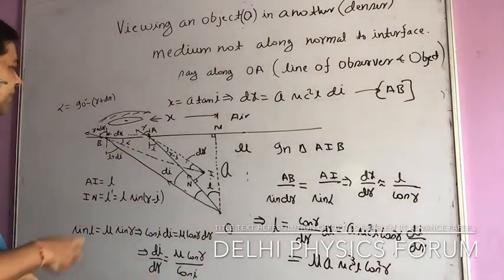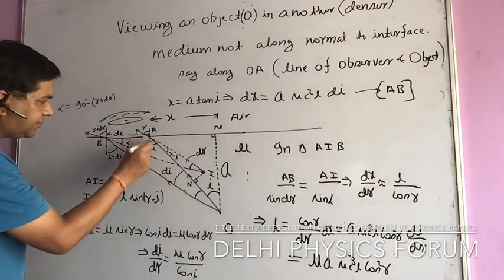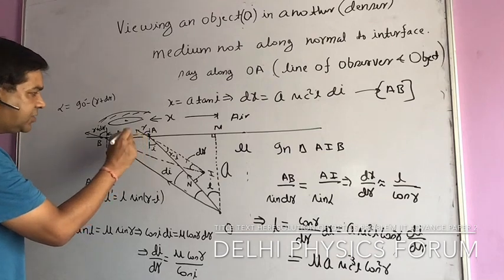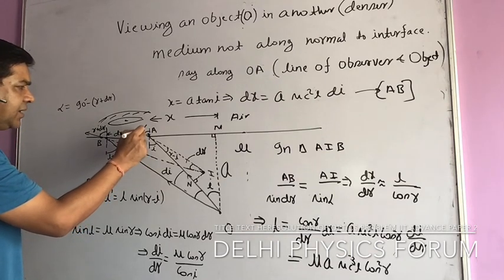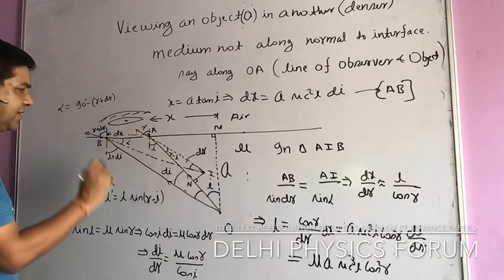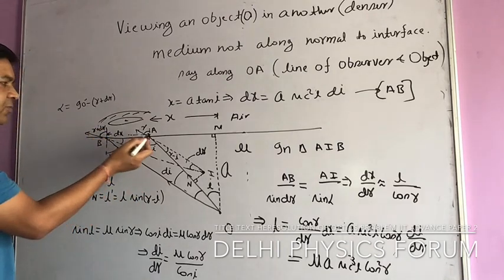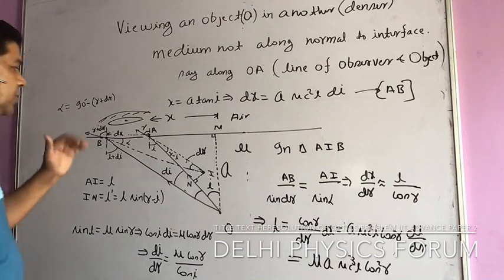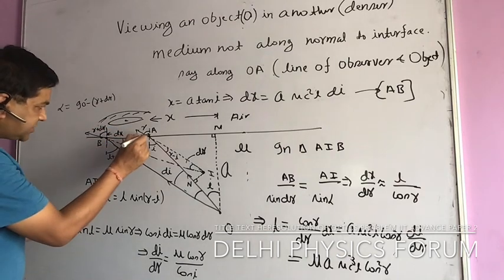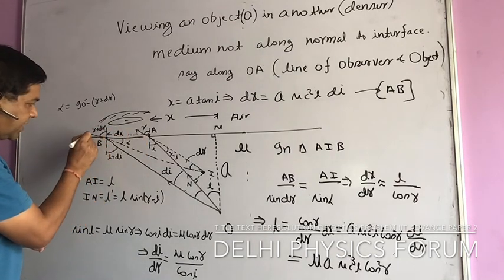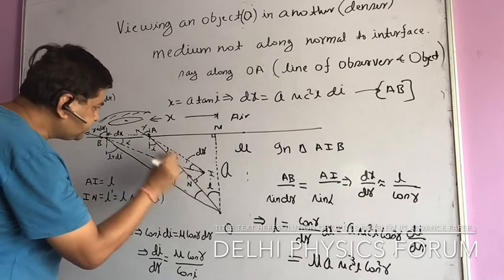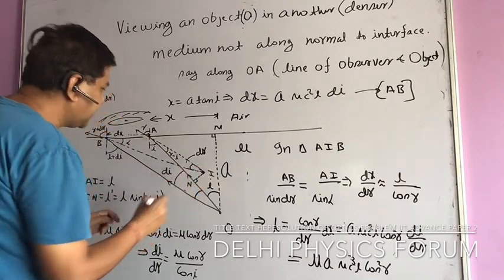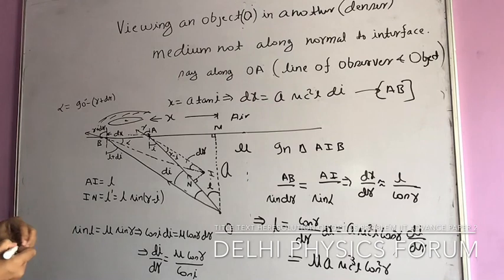Now what is happening? This ray which is coming at angle of incidence I, when coming out, is coming out with angle R, that is the angle of refraction. And for this I am taking the small change in angle of refraction, say dr, so this is R plus dr. Okay. So now this emergent ray which is coming out with R and this R plus dr, when I draw them backward, they intersect at a point, and that point is actually the image point.